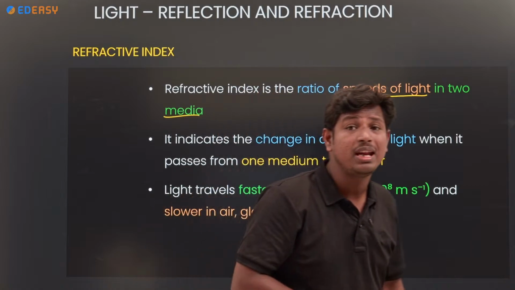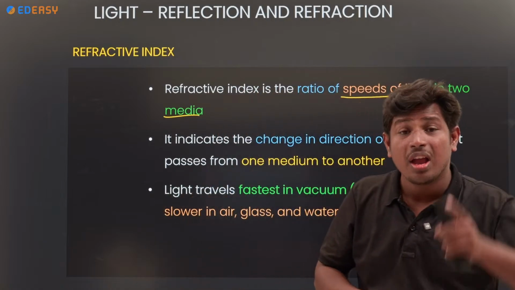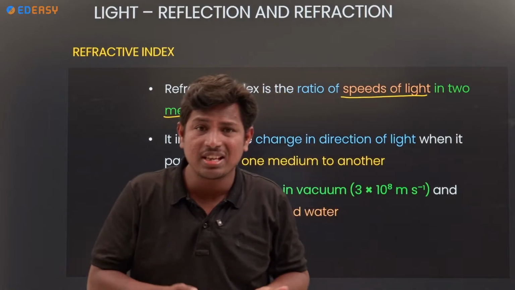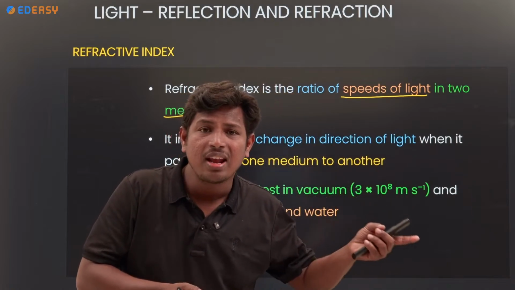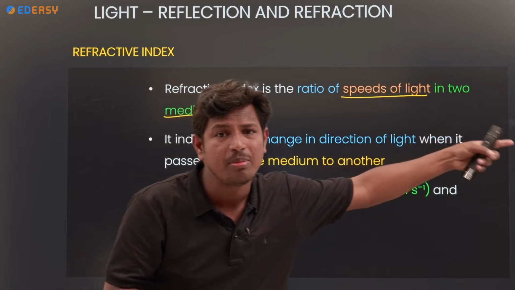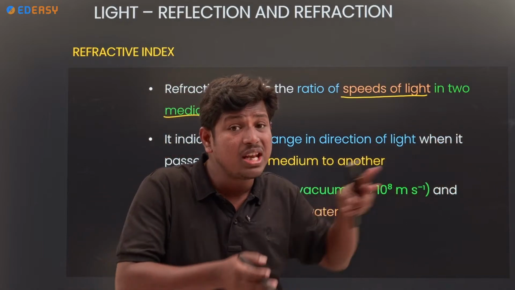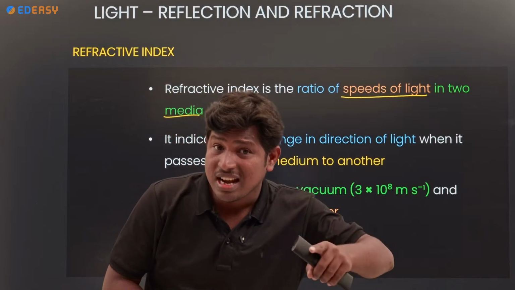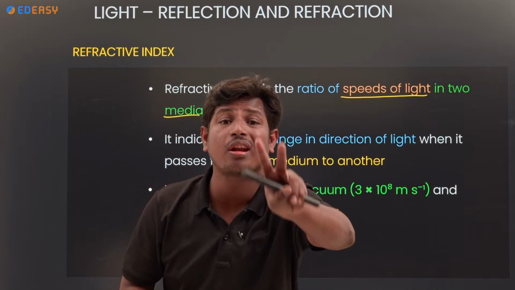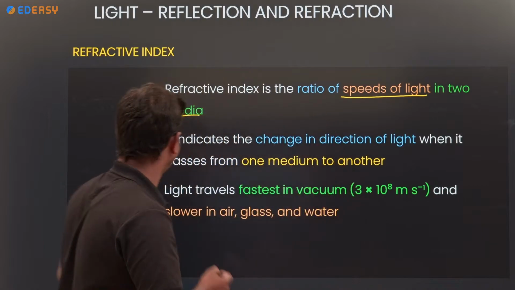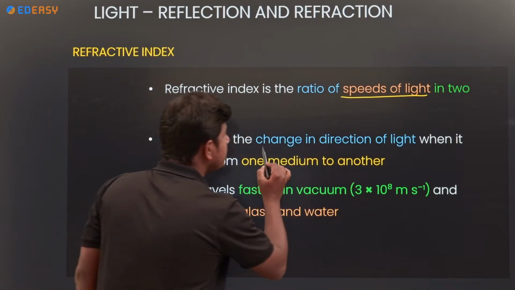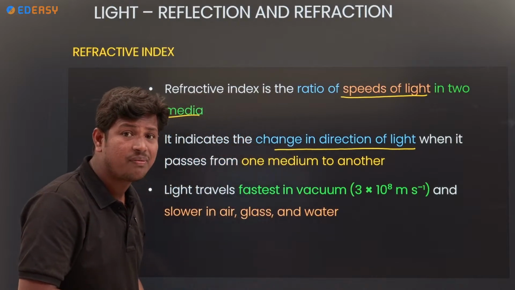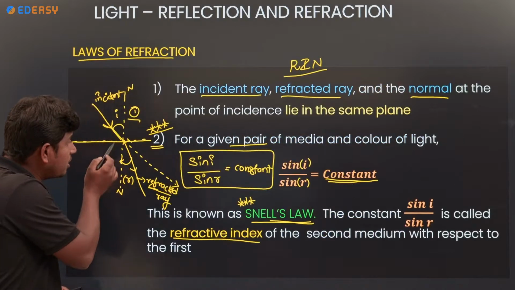Why two media? In one medium, refraction cannot take place. Refraction is nothing but light changing from medium 1 to medium 2, so two mediums are required. If it is one medium, there is no refraction. Next point, it indicates a change in the direction of light. See here how the direction will be.